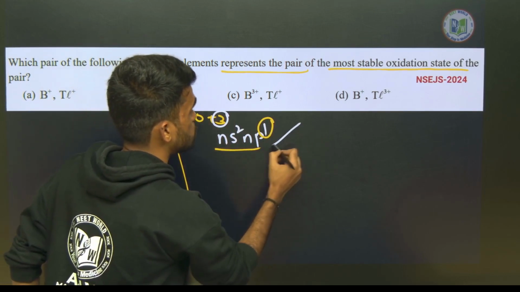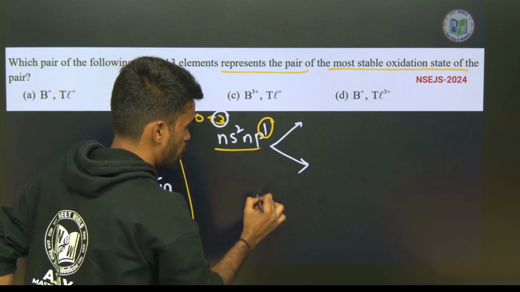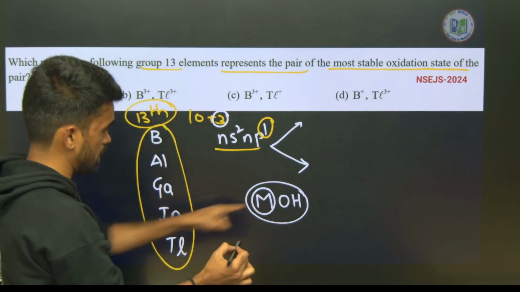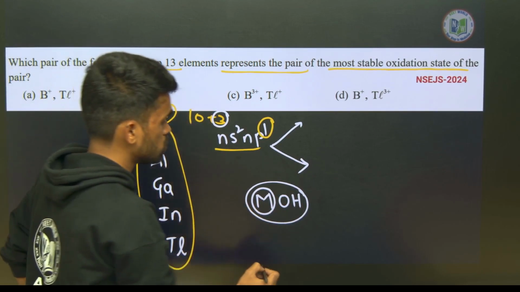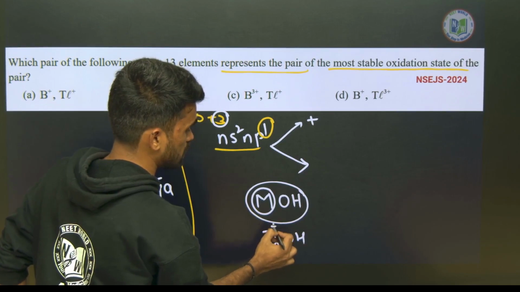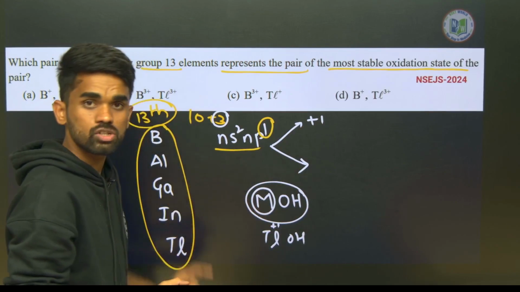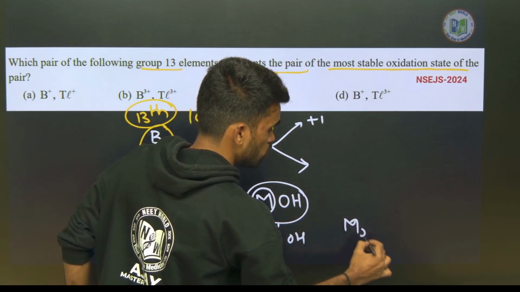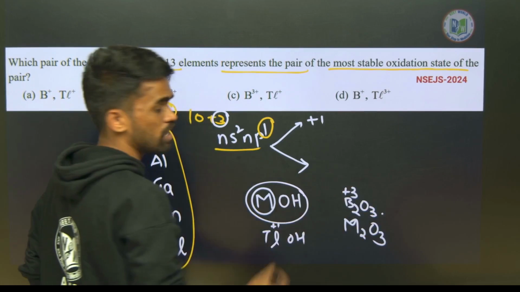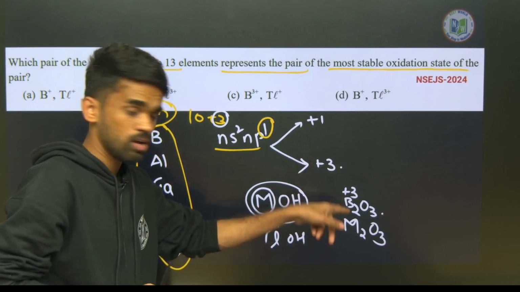If only 1 electron participates, for example, sometimes it can form a compound of the MOH type. In this case, only 1 electron of the central atom, let M be one of these elements, something like thallium hydroxide. So in this case, what is the oxidation state? It is +1 for thallium, because only 1 electron is involved in the combination. If all 3 electrons participate, something like the M2O3 type, B2O3 is the best example. In this case, boron has a +3 oxidation state, meaning all 3 electrons are participating in the reaction.